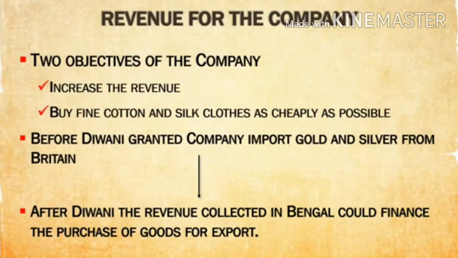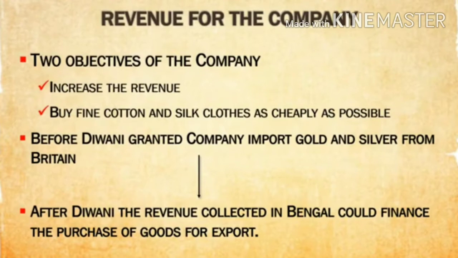What are the commodities? Silk, cloth, pepper from India. Since India did not have any need for British products, the goods could be sold to other countries. And the products they wanted to buy from India could only be bought with gold. With the rights of the collection of taxes, the revenue from Bengal, they no longer needed to import gold from Britain to India, and that import was stopped.